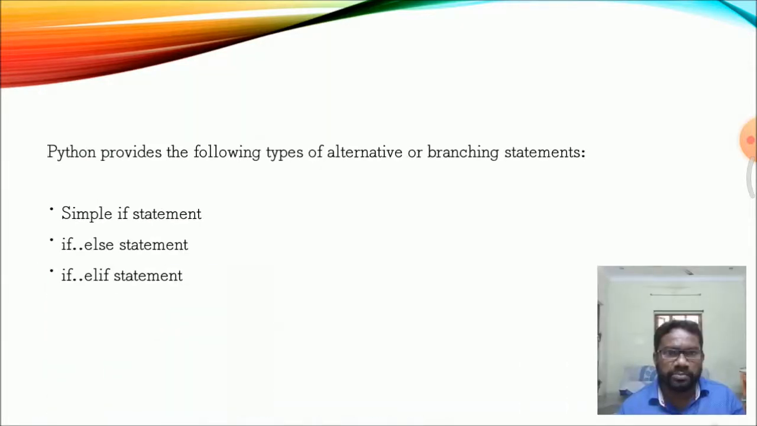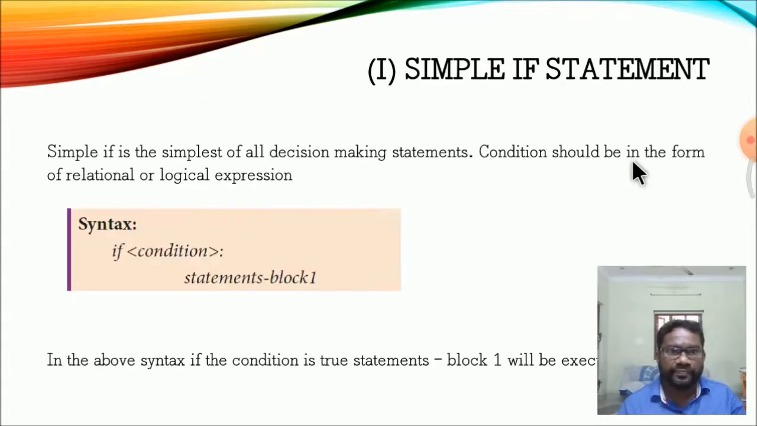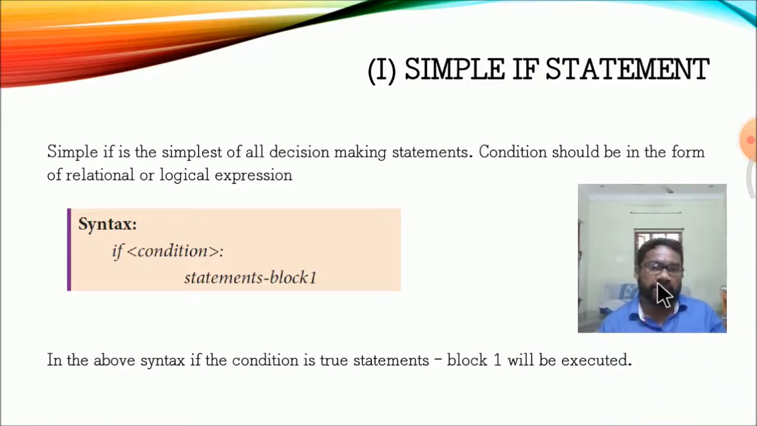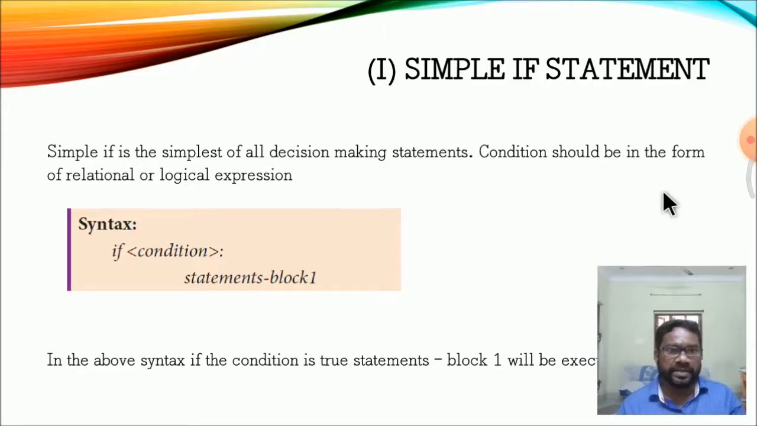Python provides the following types of alternative or branching statements: the simple if statement, the if else statement, and the nested if else statement. First is the simple if statement. Decision making conditions should be in the form of a relational or logical expression. If the condition is true, the result is executed. This is called the if statement.